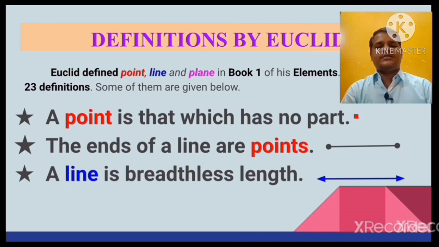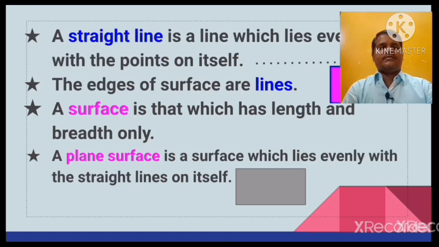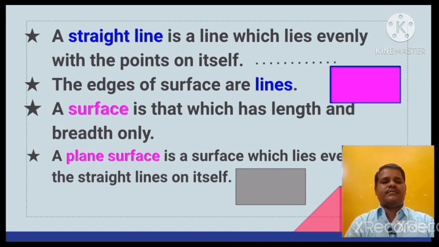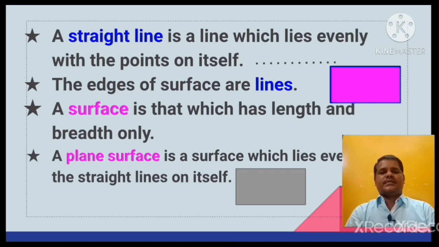Now let us see the definition of line given by Euclid. A line is a breadthless length. It means it has only length. It has no breadth. A straight line is a line which lies evenly with the points on itself.